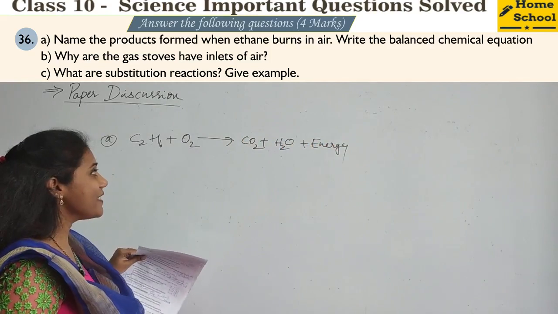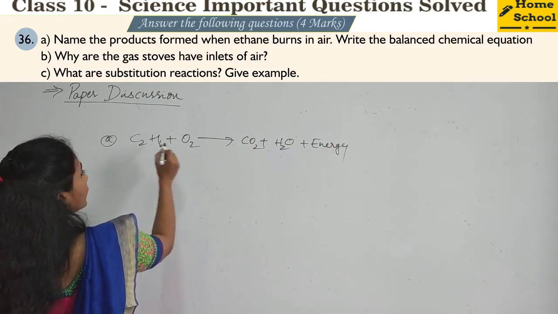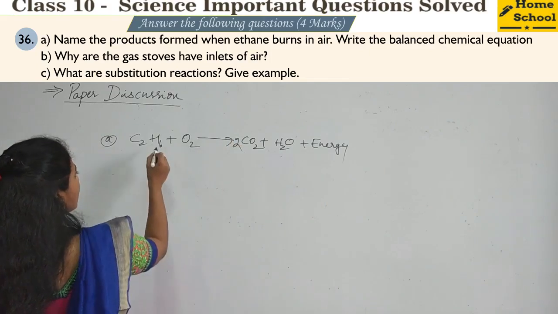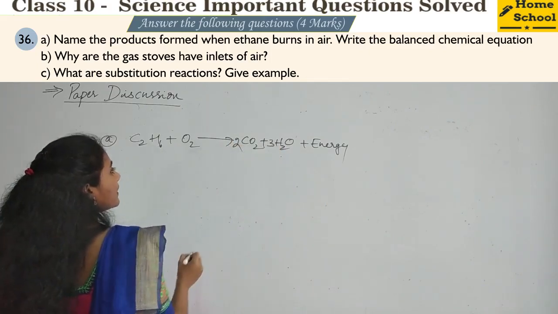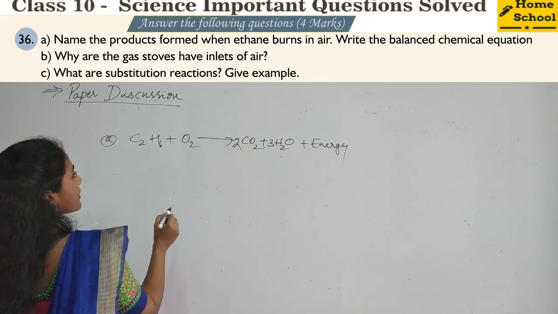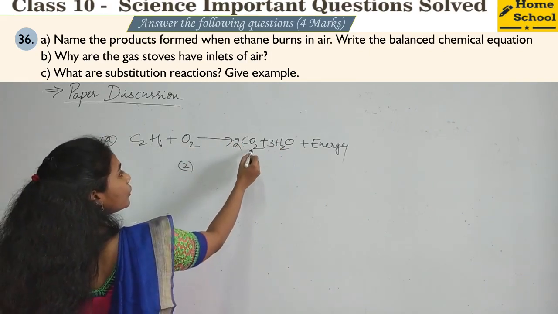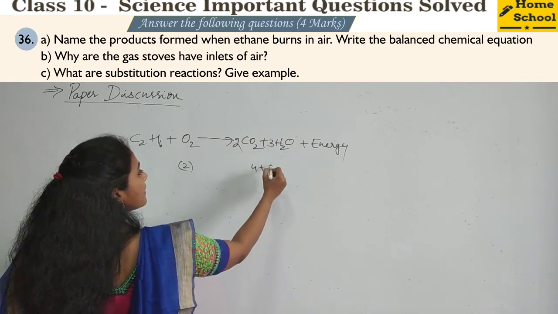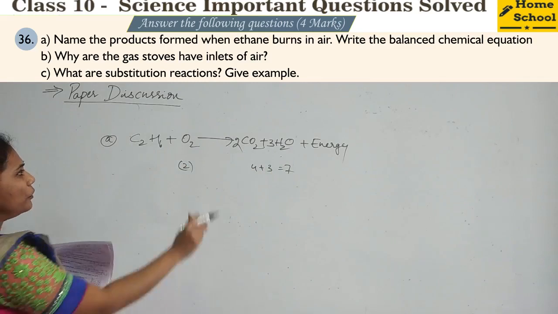How do you balance this? Balancing is very important, guys. See here, 2 carbons, I'll put 2 here. 6 hydrogens are there, here 2 hydrogens are there, so I'll put 3 here. And coming to the oxygen, here how many oxygens are there? 2 oxygens are there. Here 2 2s are 4 plus 3. So altogether 7 oxygens are there. So how do you balance?